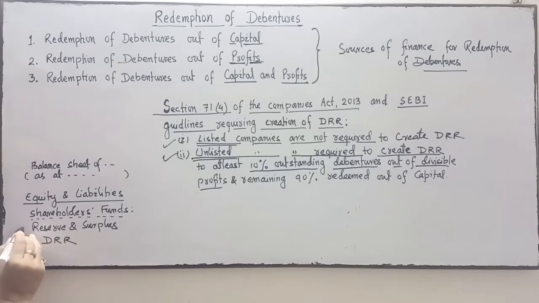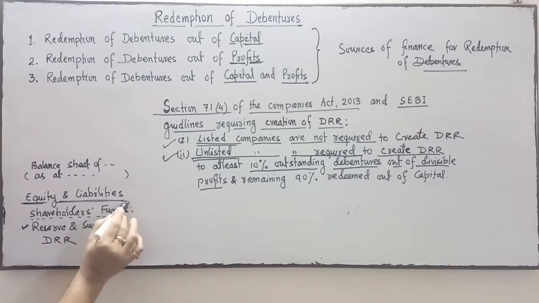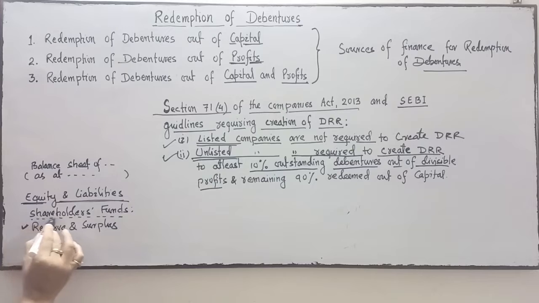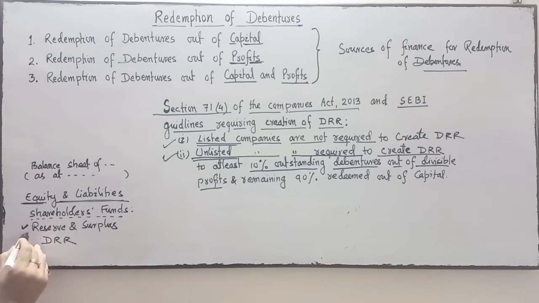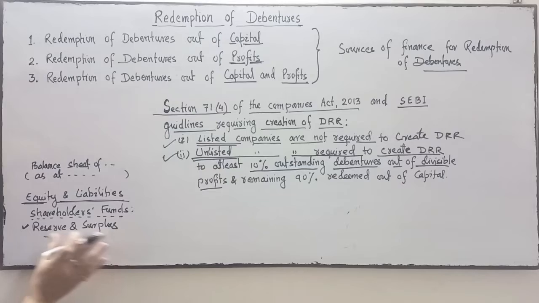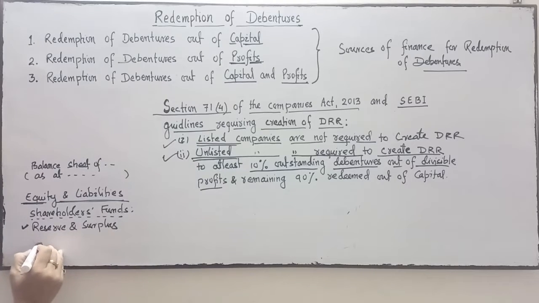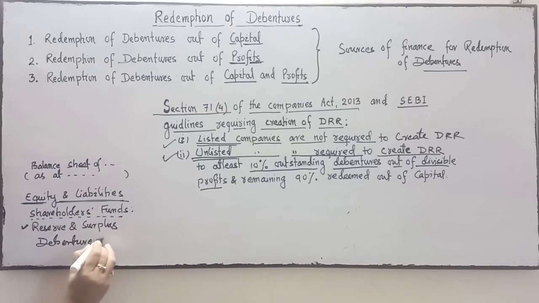This DRR, debenture redemption reserve, will be reflected in the reserve and surplus under the equity and liabilities. Heading is shareholders fund, subheading is reserve and surplus. Under this subheading, debenture redemption reserve will be shown or presented by the company.